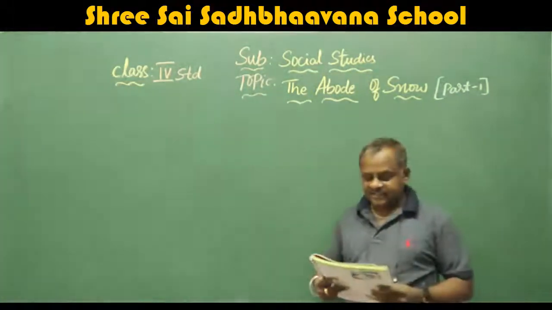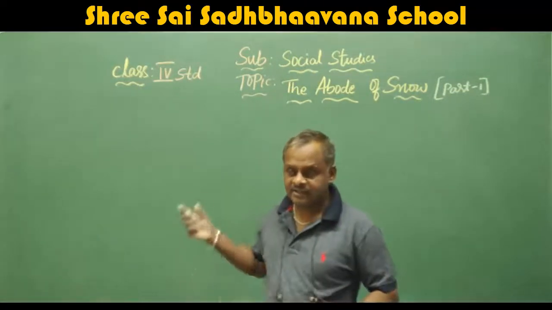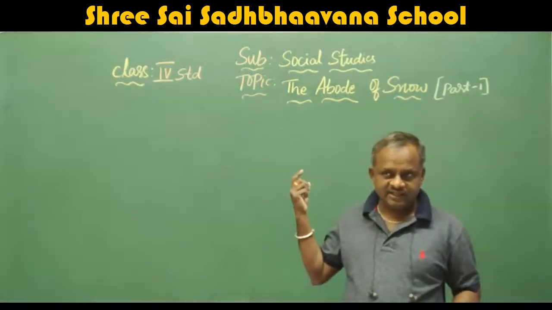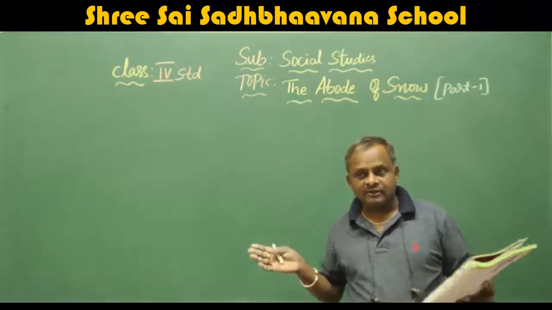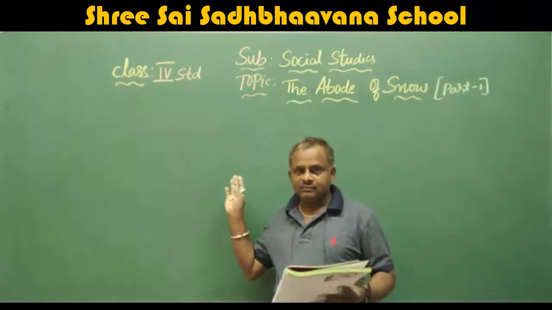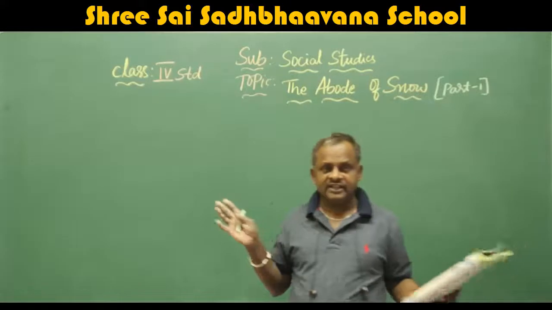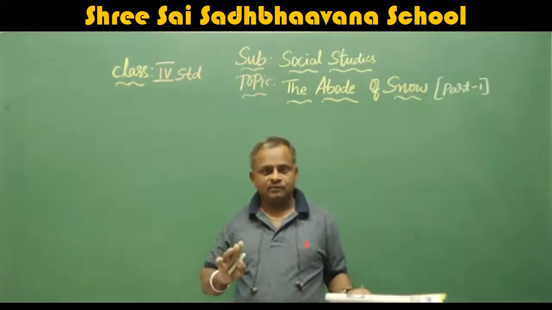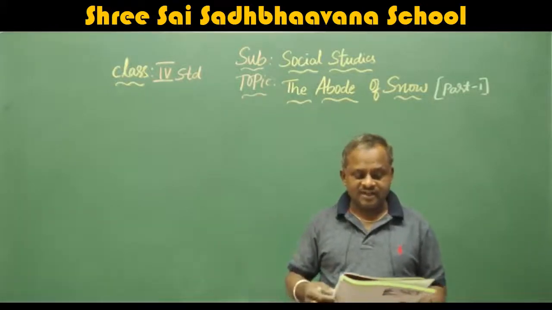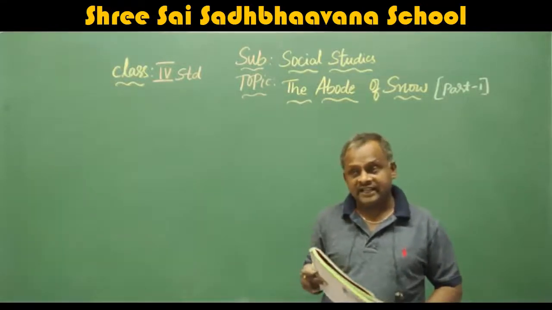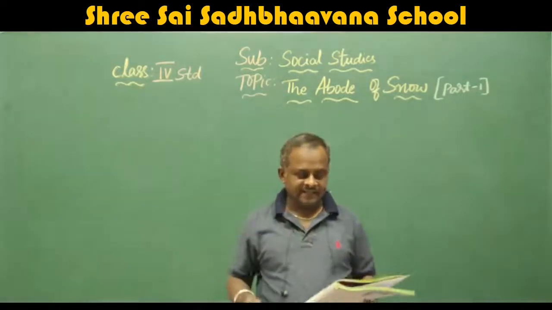Okay. Next, they also have a major influence on the monsoon and the rainfall patterns. That means the Himalayas control the monsoon, that means how the monsoon will fall. According to these mountain ranges, if the mountain ranges are very cold, we get less rainfall. If they are very hot, like that. Okay, not the same, but like that they influence the monsoon and the rainfall patterns. Patterns means heavy rainfall, low rainfall, like that.